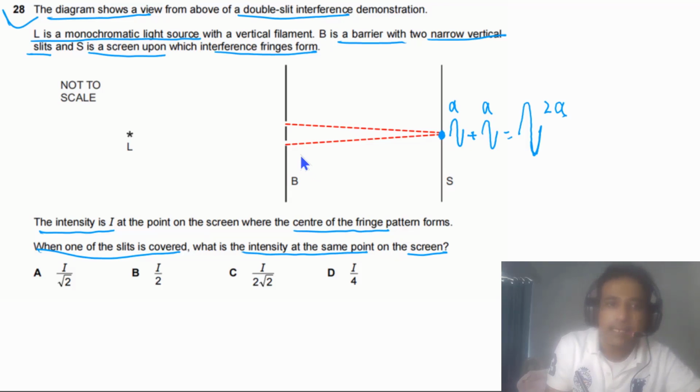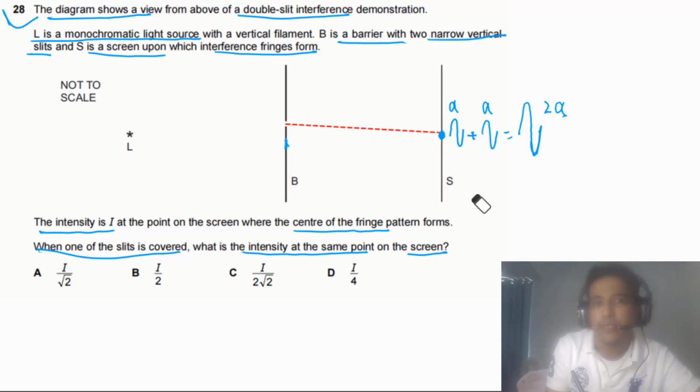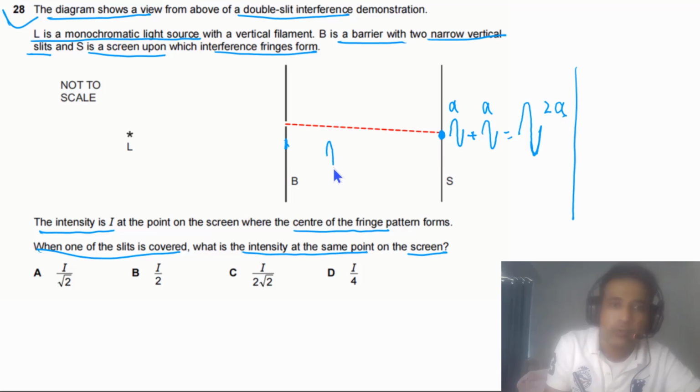But for the second case, one of the slits is covered, meaning no waves are coming from that slit. So for the second case we now have only one wave, and we can write it down here. We have only this one wave coming, so the center maxima will have only amplitude A.